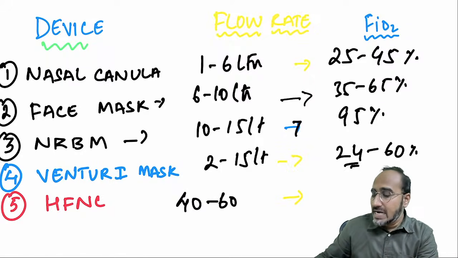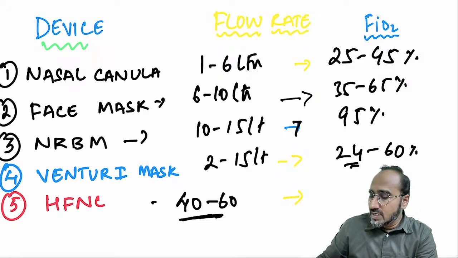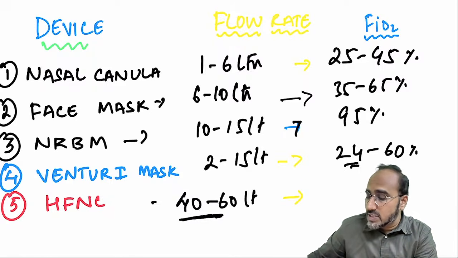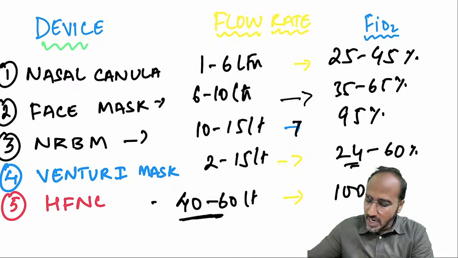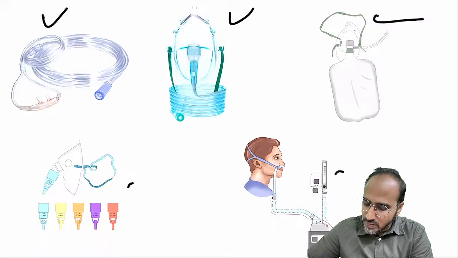High flow nasal cannula gives a very high flow rate, guys. How much? 40 to 60 liters of oxygen per minute, which will deliver an FiO2 of 100%. High flow nasal cannula. Okay, so you got the answer over there, right?